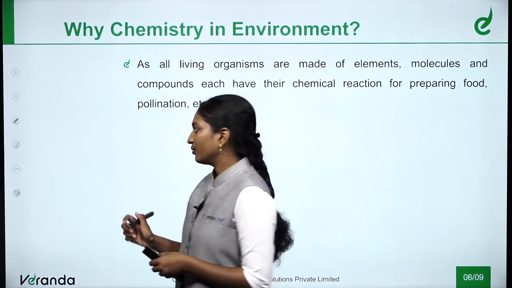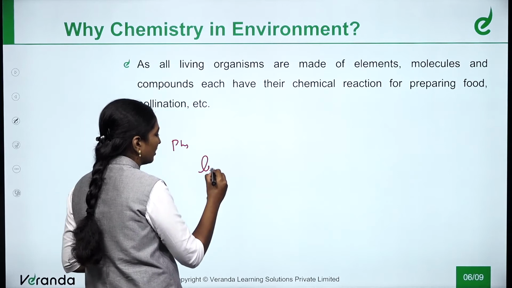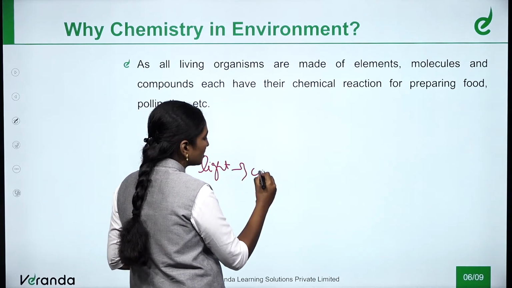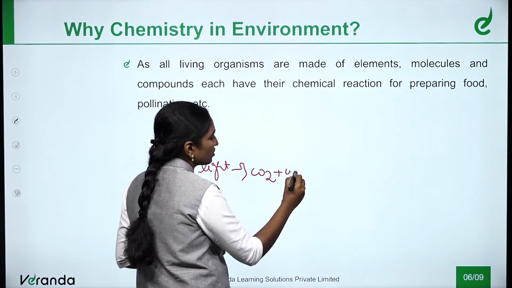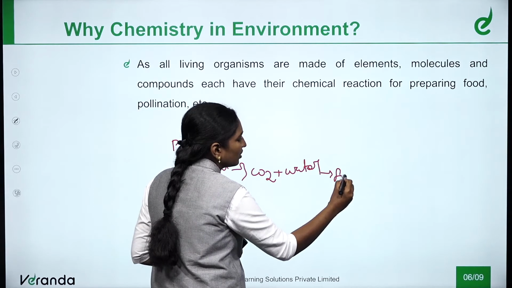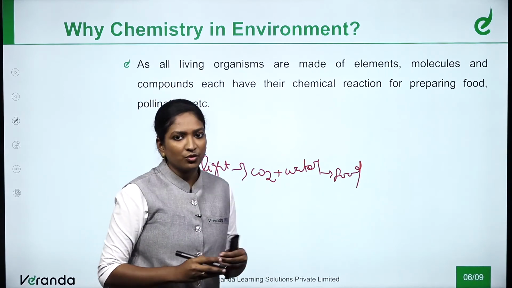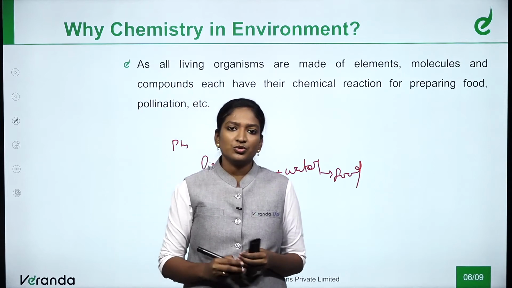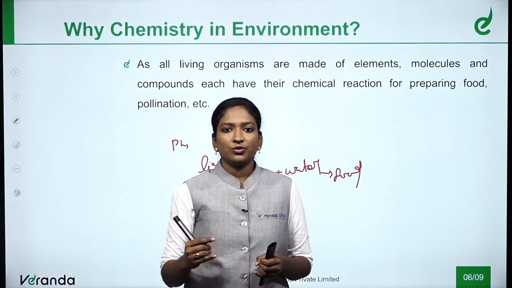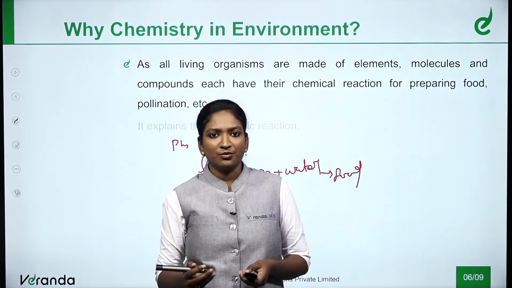For example, we can take the photosynthesis process, where light energy is absorbed, and CO2 and water are used by the plants to produce food. This is a basic photosynthesis reaction, which involves chlorophyll, and this is how chemistry works in environment.